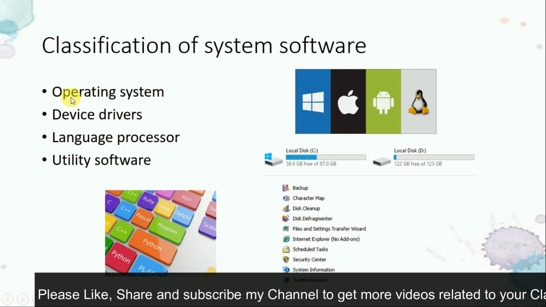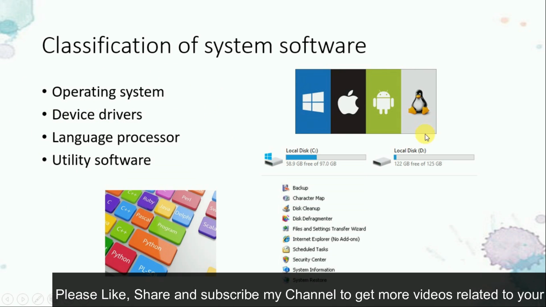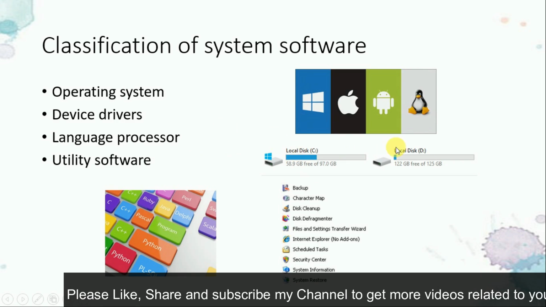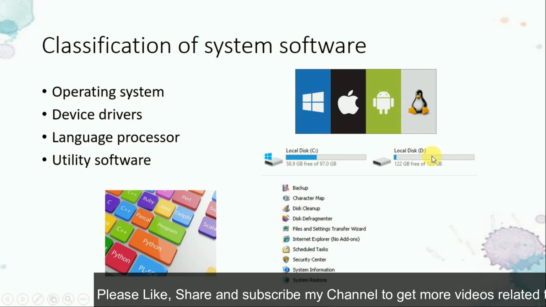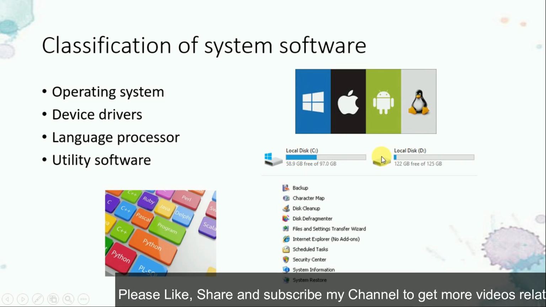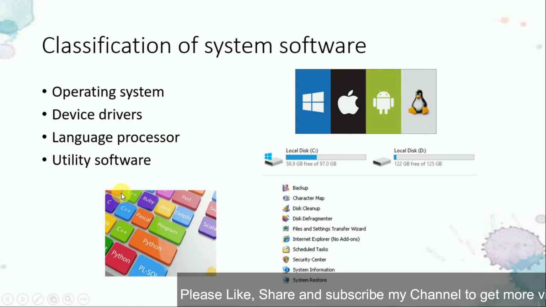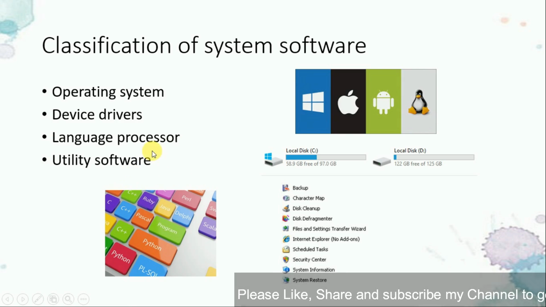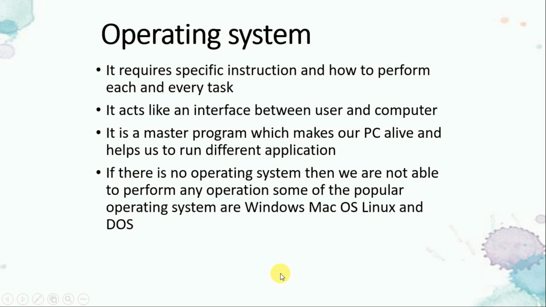Now the classification. Now how you will classify it, right? So first of all, as I have told you, operating system, device drivers, this is operating system. These are the drivers. CD आपको पता ही है कि हाँ, that is used for hard disk. EF, it is used for DVD, CDs, or maybe even pen drive also. Then language processor. I told you that in languages we needed a processor to translate it. Utility softwares like backup, you can see many of the things over here. These all are called the utility softwares. Now operating system, वो क्या है?